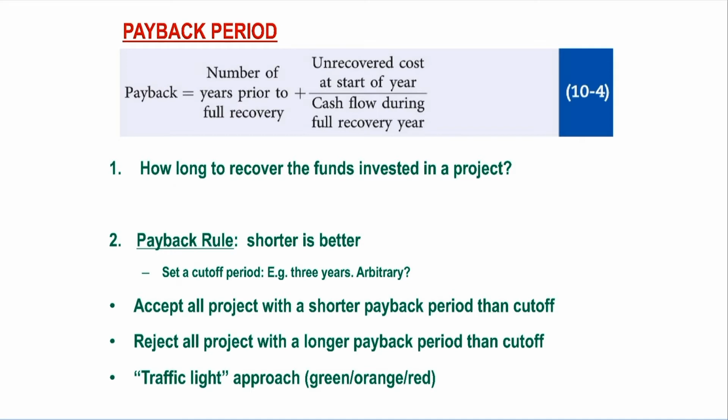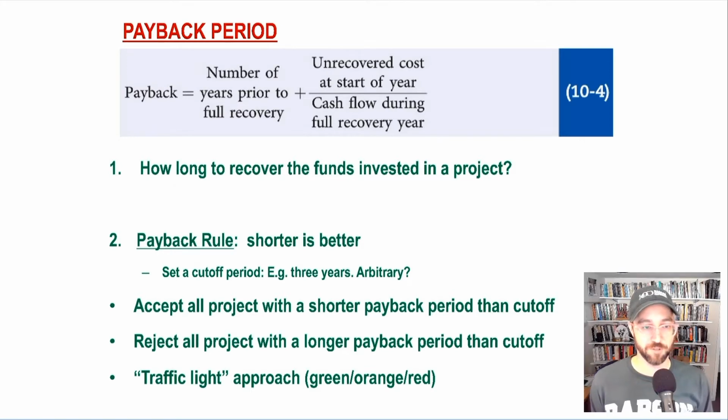How are we going to calculate the thing? So what do we just do in Excel in more general terms? The payback period is going to be the number of years that have passed before the firm fully recovers. So in our earlier example, there was 1 full year before full recovery. And then we're going to try to figure out what fraction of the last year it's going to take to recover, by figuring out how much more money the firm needed to recover in the last year divided by the total amount of cash that they recovered during that year, to figure out what fraction of the year it takes them to get that recovery.